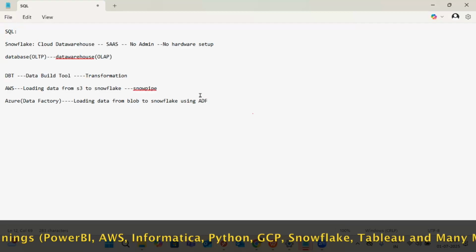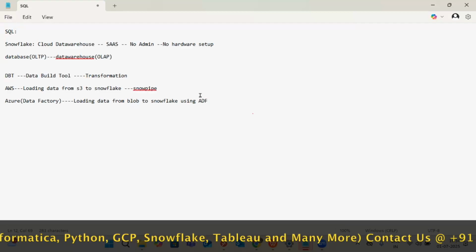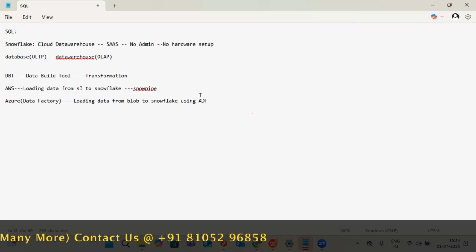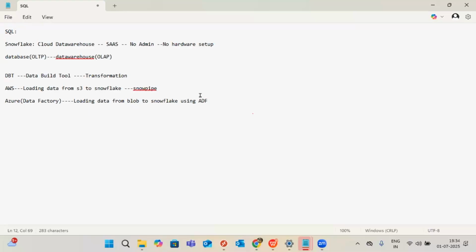Without AWS, see, combinations always will increase the opportunities, will increase the salary, will increase your comfort zone. I'm not just a person who says, okay, Snowflake is completed, that's enough. No, you always should take a step before others are planning. You should plan and you should complete. So that is the reason why I'm giving advanced concepts to you.